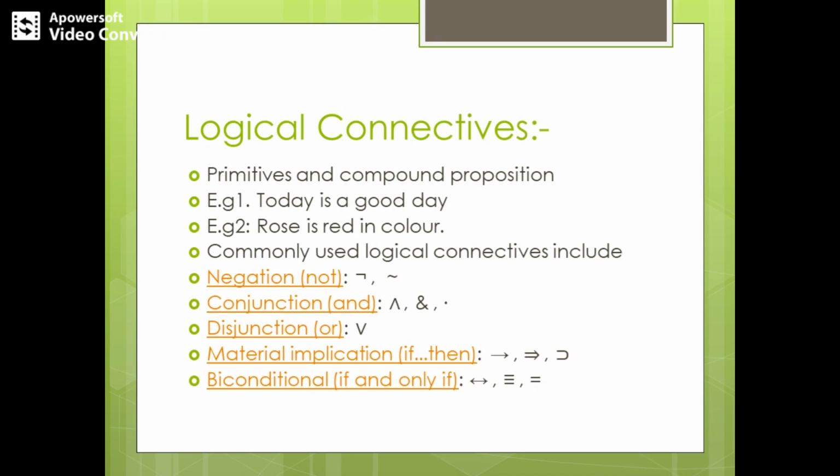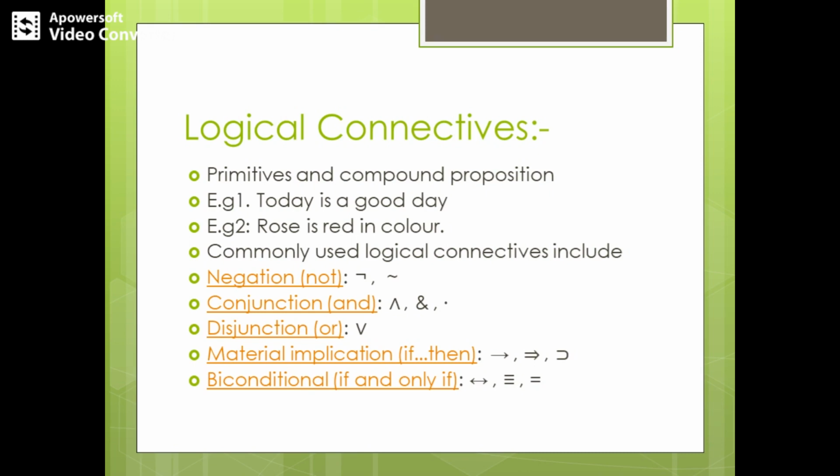In the previous example, I told you "today is a good day" and "rose is red in color." I am using one connective, that is "and," and combining two primitives, which are original propositions, and getting a new proposition, which is a compound proposition.